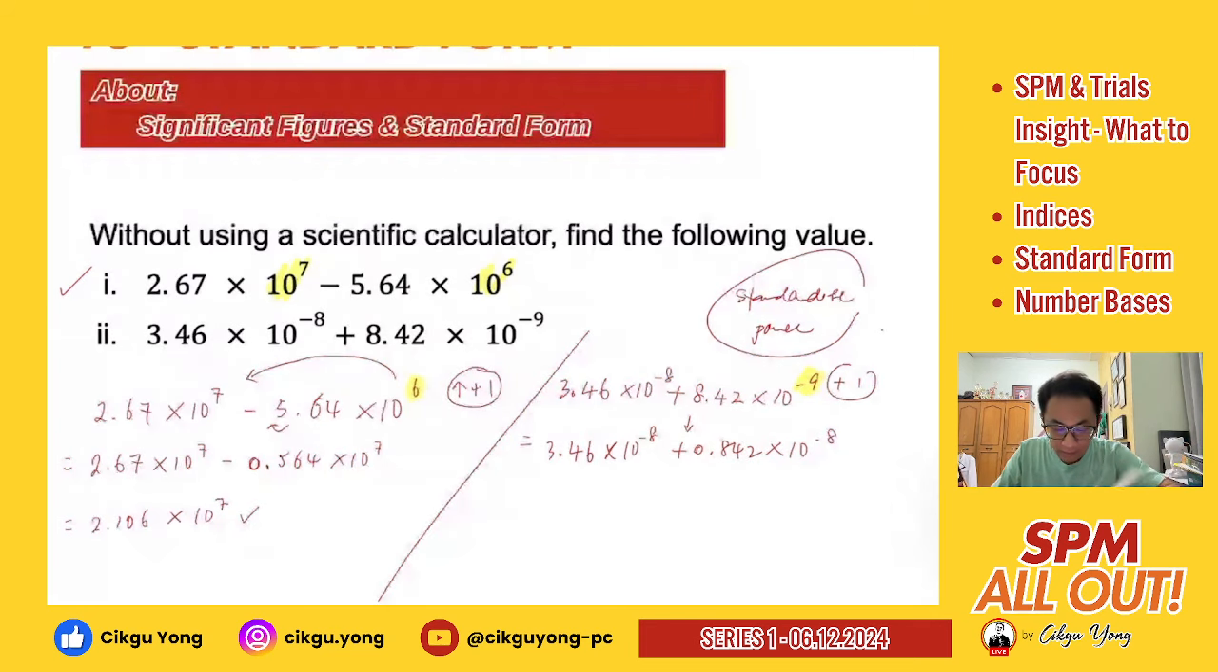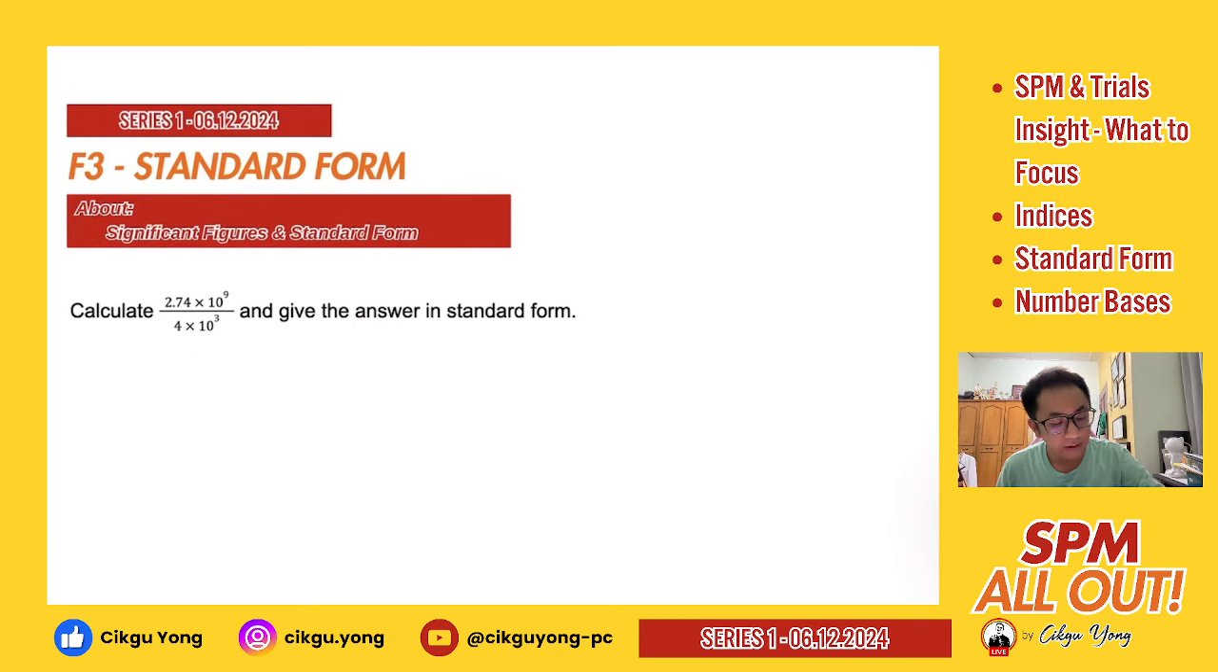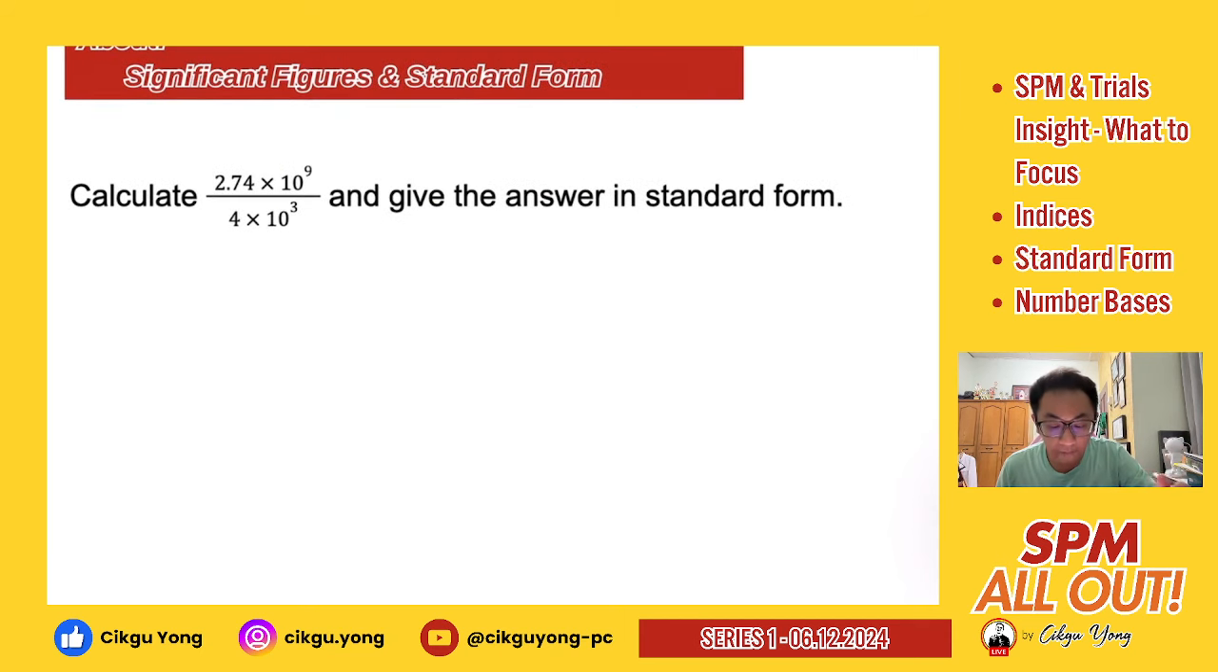Right? Then from here, again, use your calculator, 3.46 plus 0.842. You have 4.302, then copy back your standard form. So this is your final answer for your addition in part 2. Right? Calculate this value and give the answer in standard form.